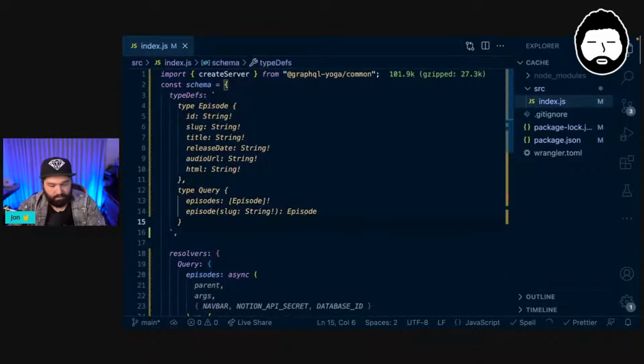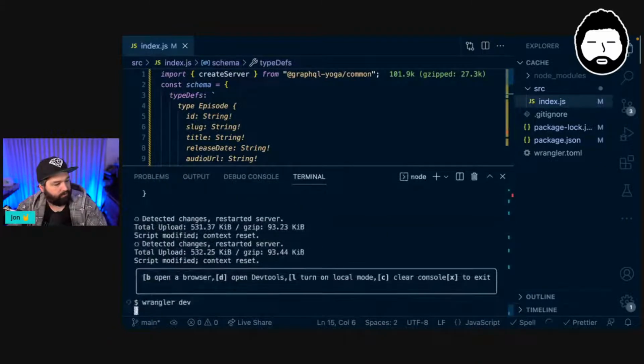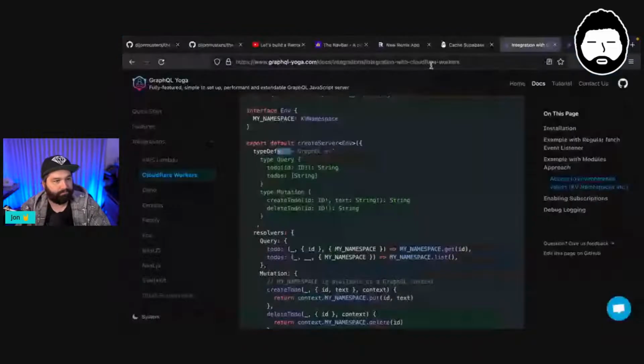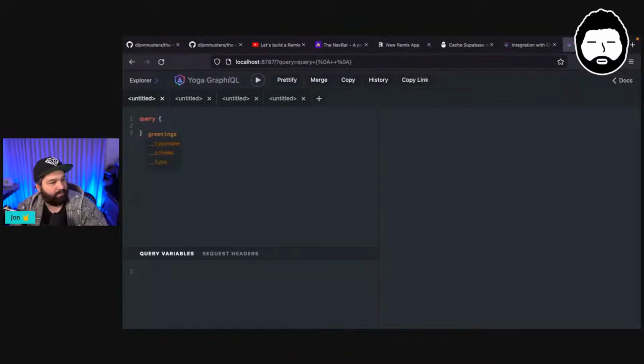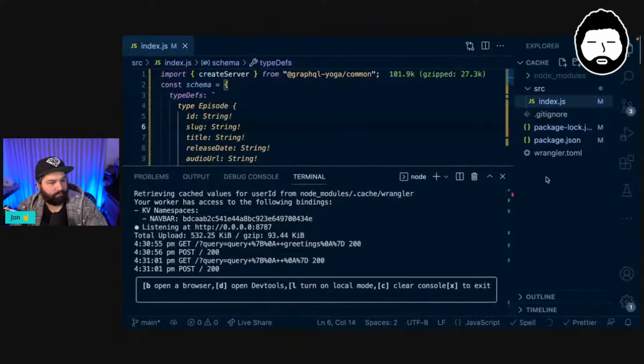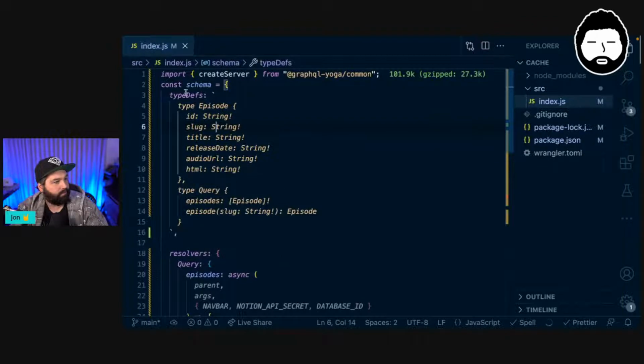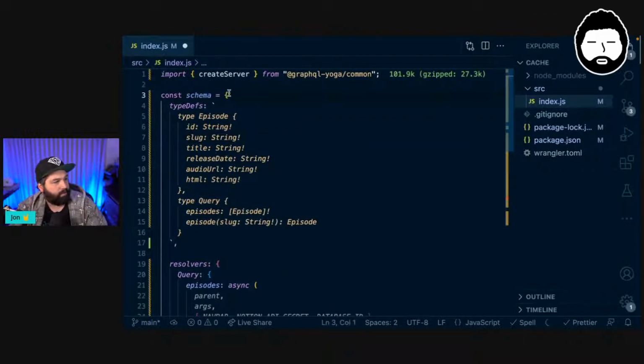And let's see if this makes a difference. I think it will. So if we get rid of greetings, no, still broken. All right. So now we have a schema, which is an object.